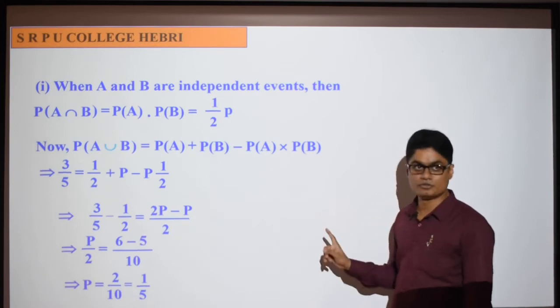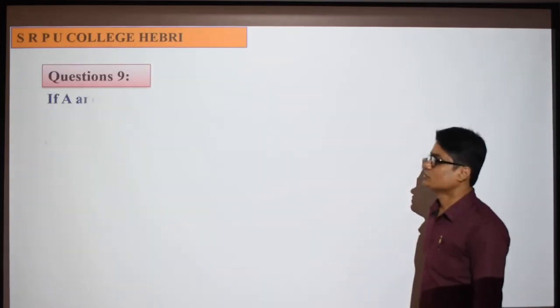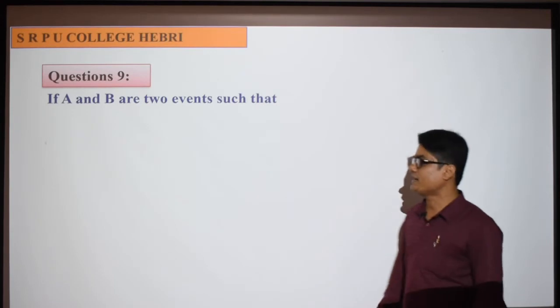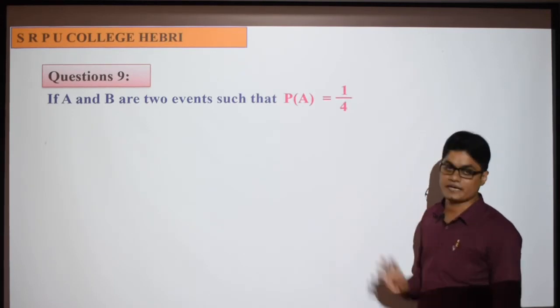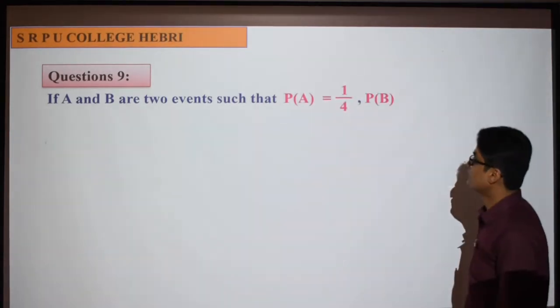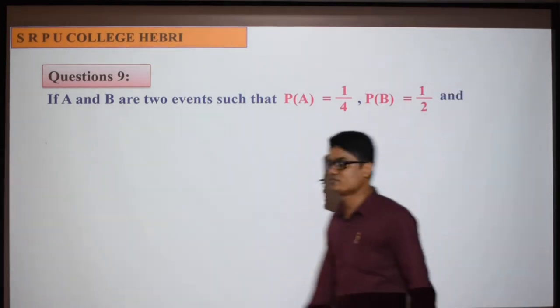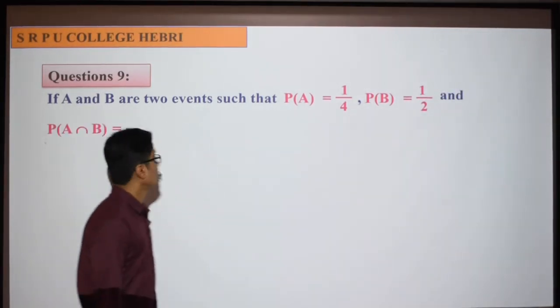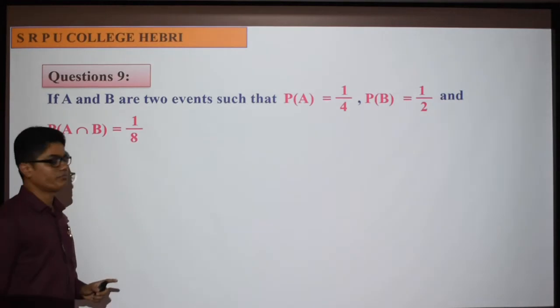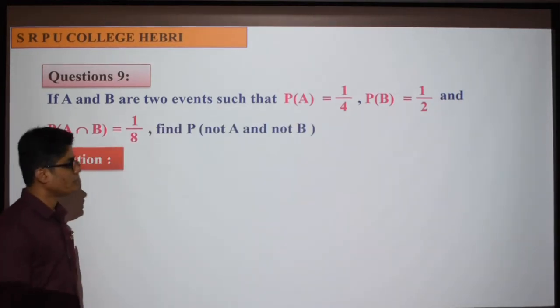Okay, so I'll move to the next slide. Very good. So question number 9, or the next question: A and B are two events such that P of A is equal to 1/4, P of B is equal to half, and P of A intersection B is 1/8. Find P of not A and not B.